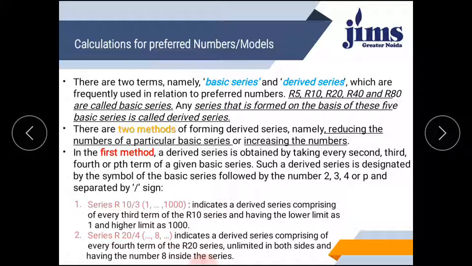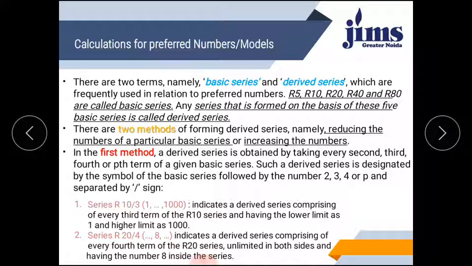Second example, you can see R20/4. It means, and the range is also given, you have to take every fourth term of the R20 series, unlimited on both sides, and having the number 8 inside the series.